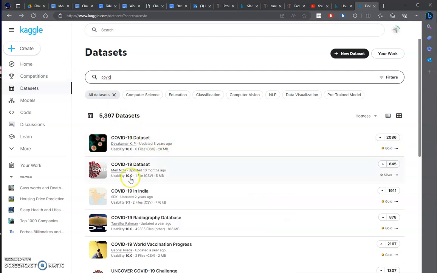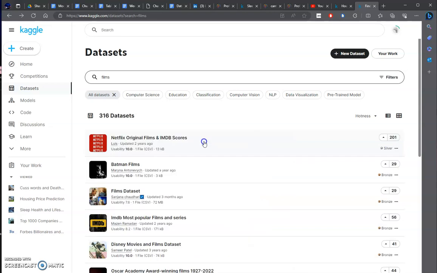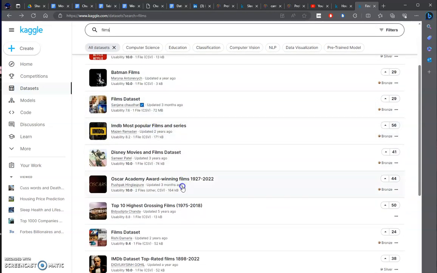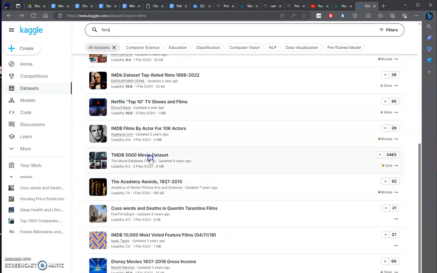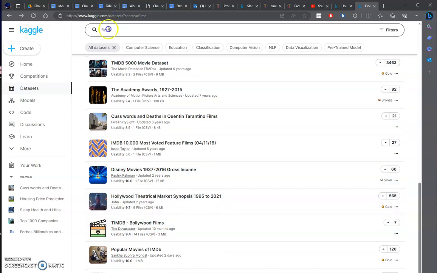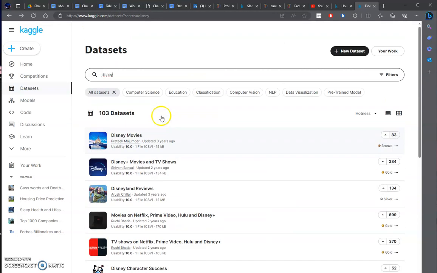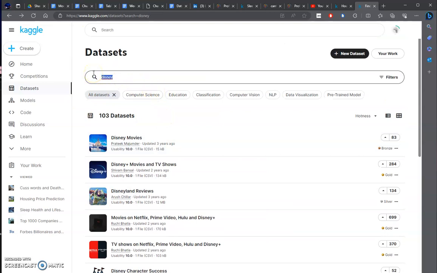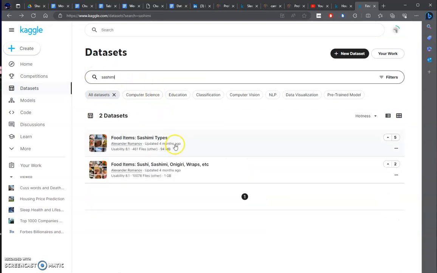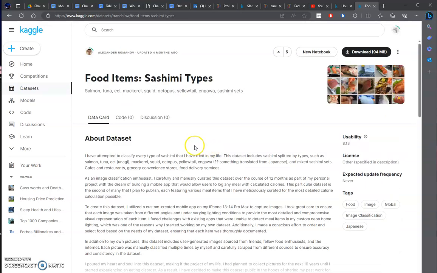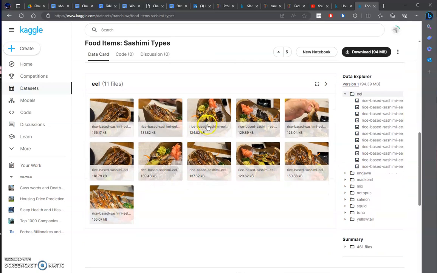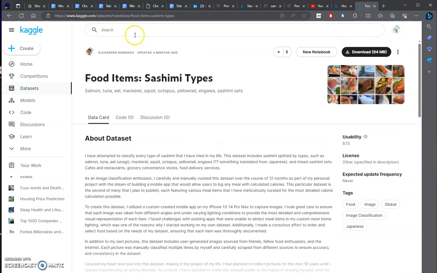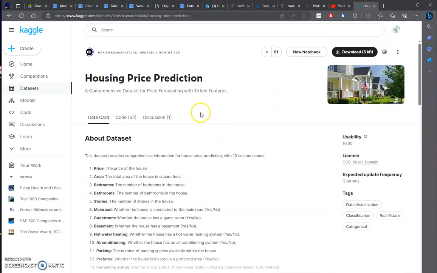Just like what I said before, you can have COVID-19. I don't wish you have it, but data sets, I mean, or something else like films. We have some best films ever, right? Could be anything, right? Could be Disney movies. Let's see if we have food here. Oh, we even have food here. I like it. Nice, I really like this. I'm hungry now. Okay, we are back to the original topic.